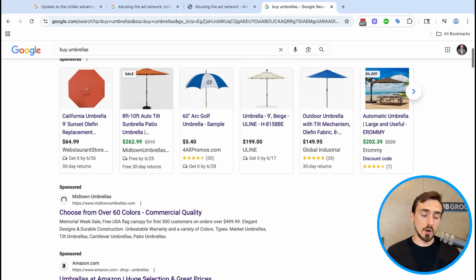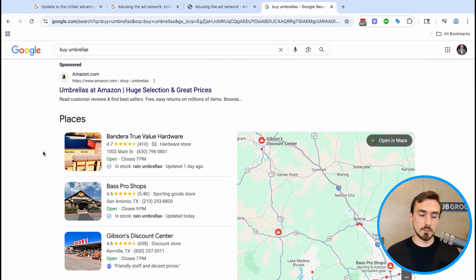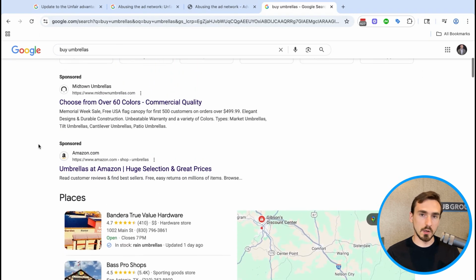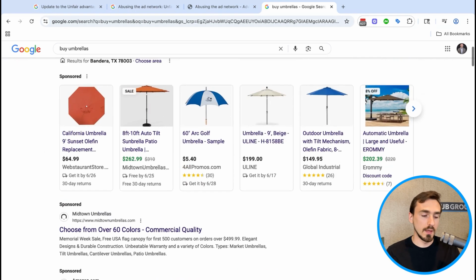But it would not be a problem at all for you to have an ad up here in the shopping results for that domain, as well as that text ad, as well as an ad down here in the Google Maps area. Those are different locations, so you would not be double serving, and you would not be violating Google's unfair advantage policy if you had ads showing up in all those locations.